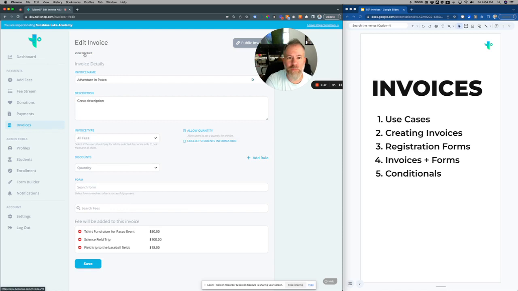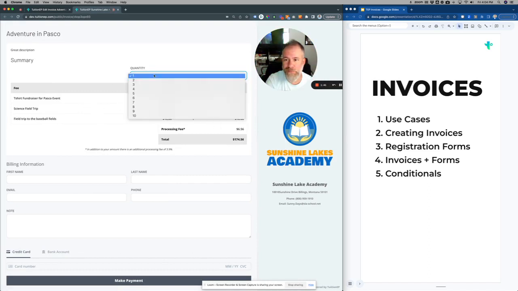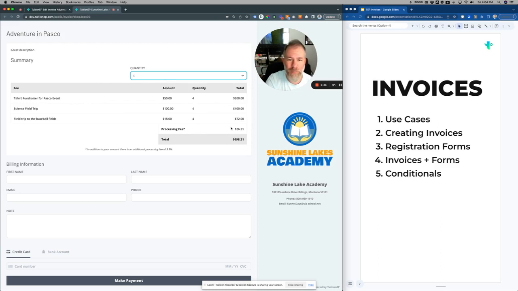Now you have the ability to view the invoice. That'll take you to an overview. I'm actually just going to view the public link. You can see here all the different options. Let's say you have 4 kids. You click 4, it changes the quantity up. Processing fee, in this case, our fake school, Sunshine Lake, they apply the processing fee to the parents. Schools have that option whether they pass that fee along or not.